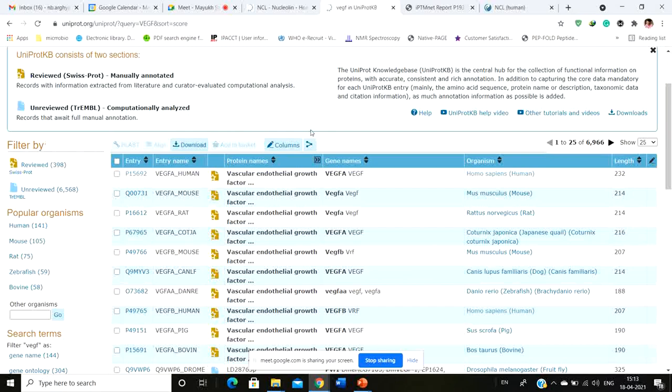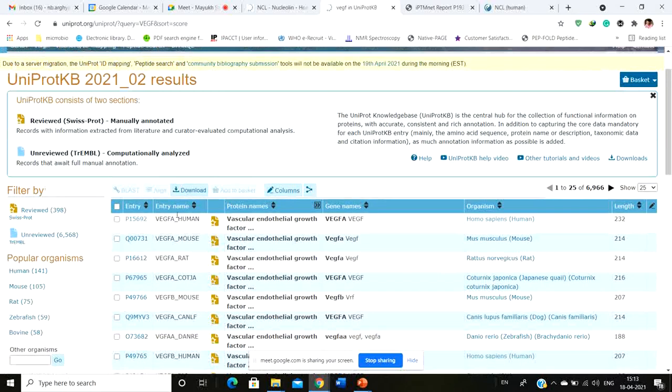So if you type in VGF, you see a number of things come up. VGF human, VGF mouse, rat, I don't know what this is, Cotonyx japonica, then VGF mouse, then you have Canis lupus, that's the dogs. Obviously we're going to focus on the VGF human, but there are many people who work with different organisms.